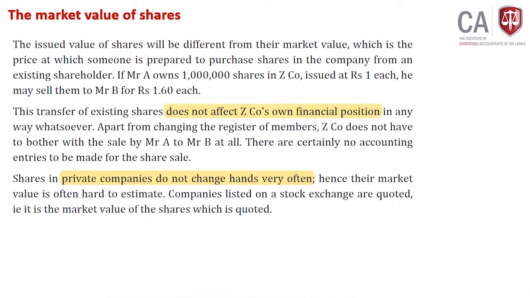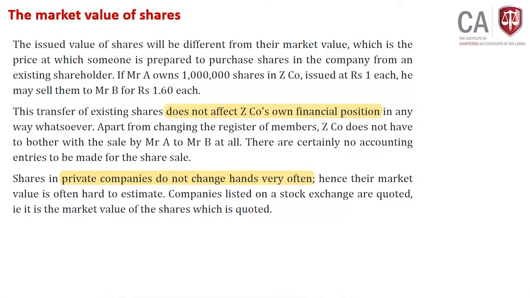Clear? Because if I have 1000 shares of Dialog, I need not take board approval to sell them to someone else. If people are there to purchase, I can sell my shares to them. No need to get any permission from anyone. Therefore, those transactions will not be disclosed to the company; that is offline to the company. The company will not be involved in that. Therefore, no impact on the company. That is market price. Right?